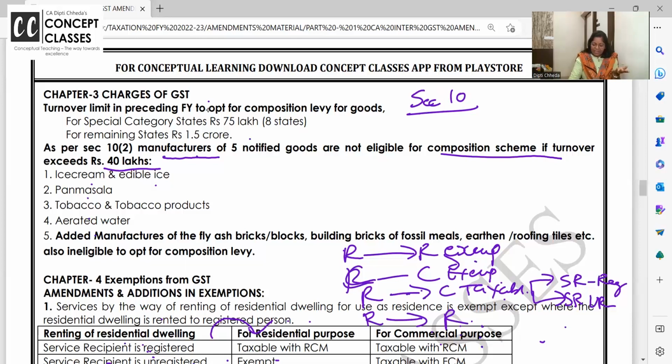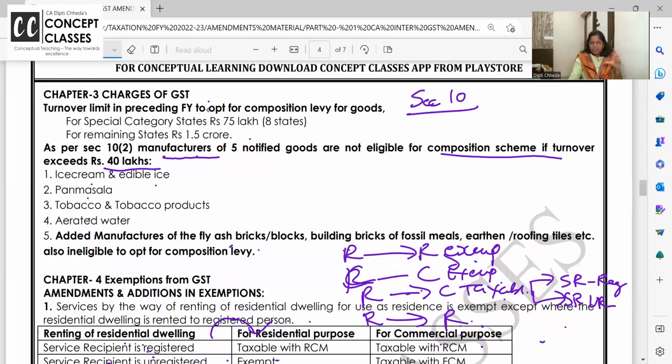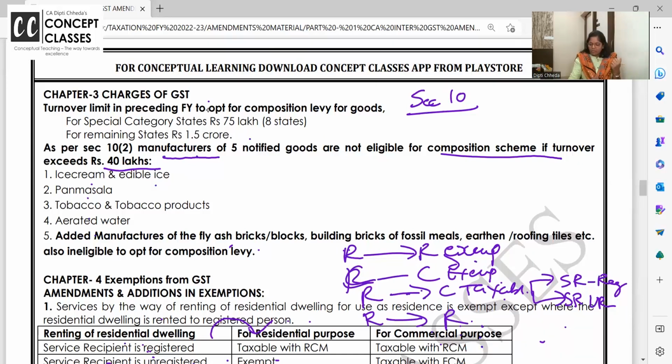Added in this are fly ash bricks, blocks, building blocks, bricks, earthen rolling tiles and all. Ma'am, this was added last year only. But last year there was a condition that manufacturers of these products can also go for composition provided minimum 90% or some conditions; that is done away with, scratch it.